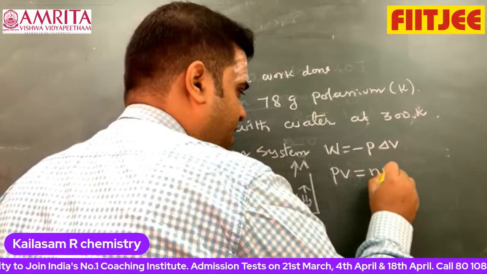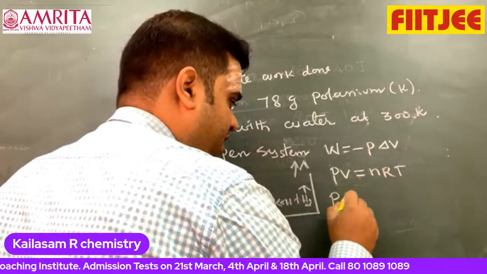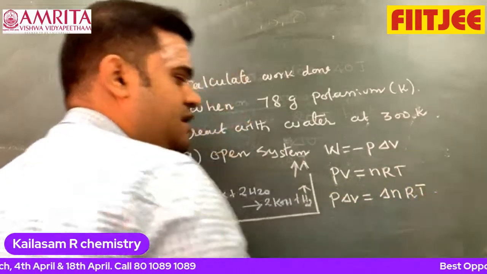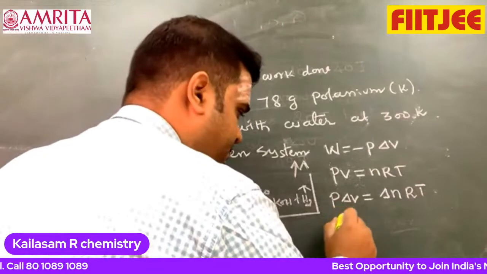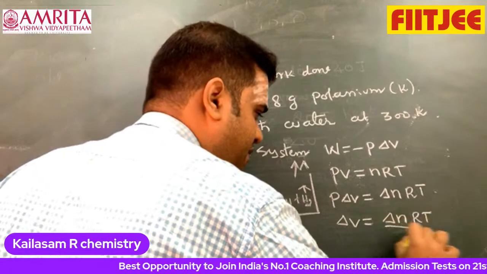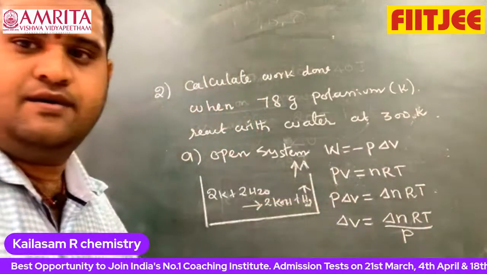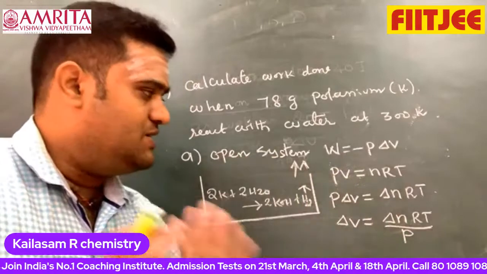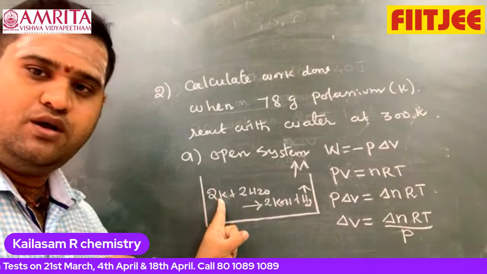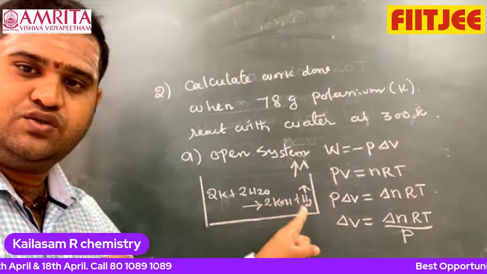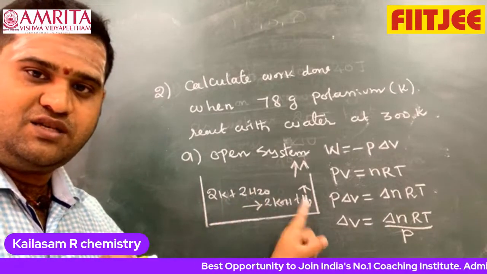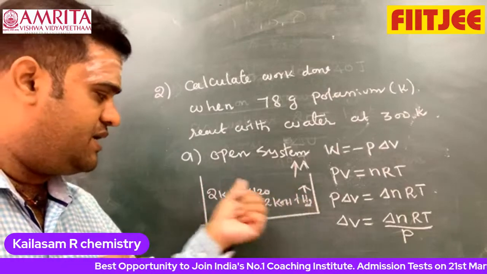PV is equal to nRT. I am writing that P delta V is equal to delta nRT. Now I can write that delta V is equal to delta nRT by P. Now I want to find out delta n. Look at this. Potassium is solid, here hydrogen gas. We can say that 2 mole of potassium, a solid, liberates 1 mole of hydrogen gas.